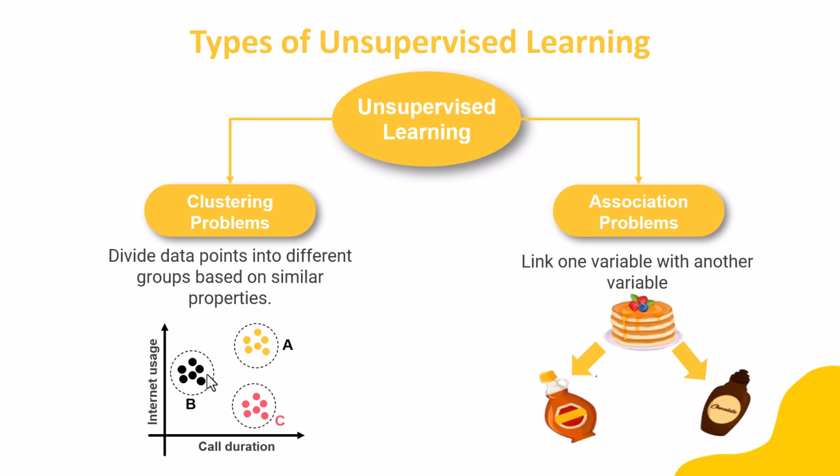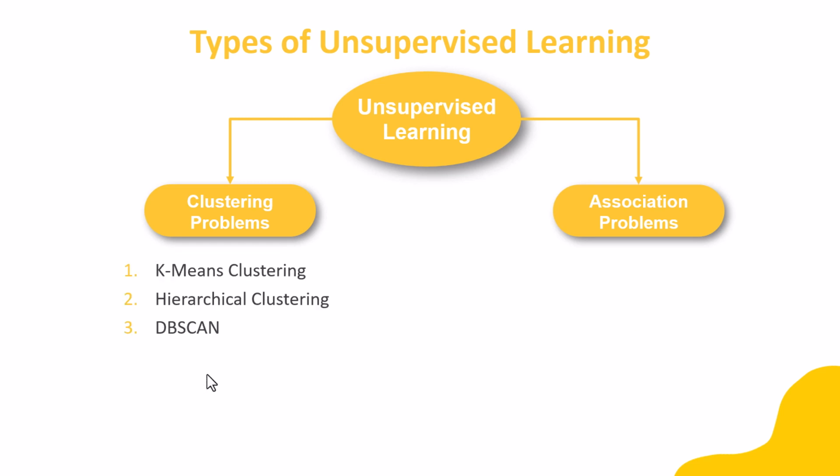For example, if a customer is buying a cake, we assume that he might be interested to buy chocolate or maple syrup. For clustering problems, we have k-means clustering, hierarchical clustering, and DBSCAN algorithms. For association problems, we have the Apriori algorithm and ECLAT algorithm.